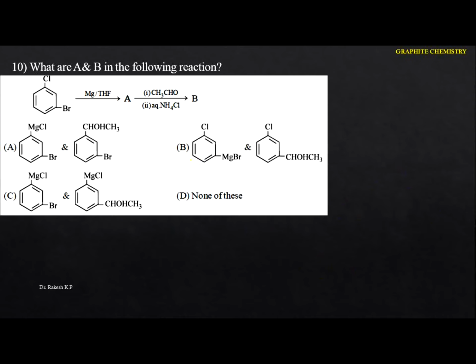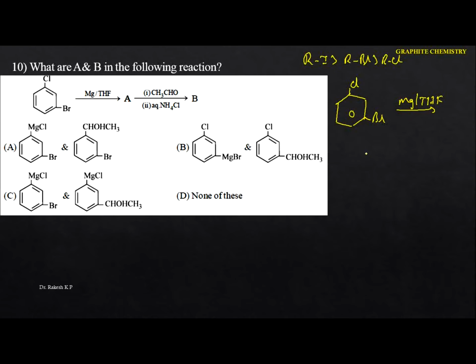What are A and B in the following reactions? Let me write the reactions here. Let me take the first one. We have chlorine in this position, and bromine. Whenever it reacts with magnesium in the presence of tetrahydrofuran, remember one thing: among the aryl halides, the iodide is the most reactive, next comes the aryl bromide, next will be the aryl chloride. Compared to the C-Br and C-Cl, here the reaction will take place at the C-Br.